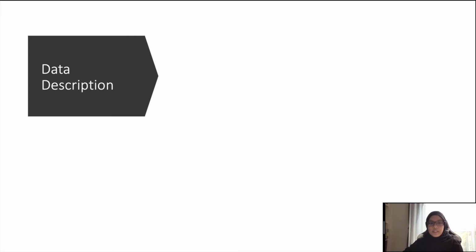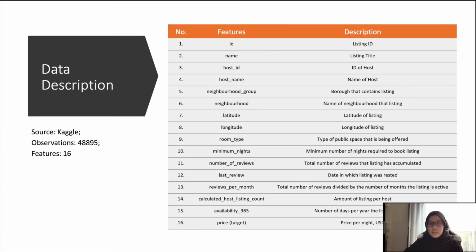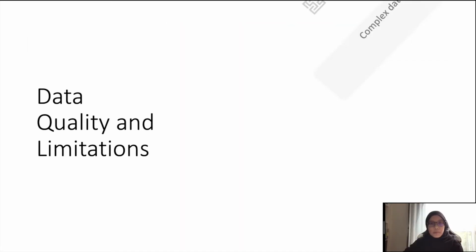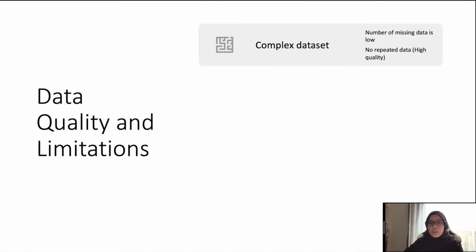Now, let's look at our data, which we sourced from Kaggle.com. We had 48,895 observations with 16 features, and there is only one target feature, which is price. Our data set was quite complex. We have a low number of missing data and there was no repeated data, which means it is a very high quality data set.